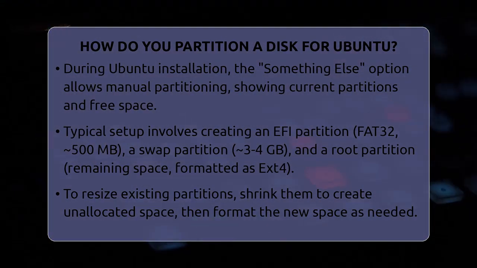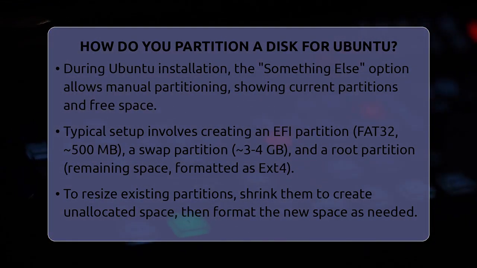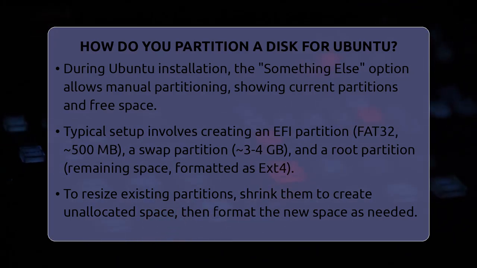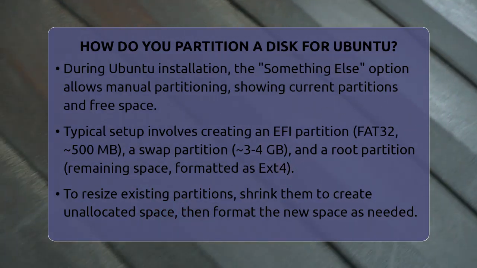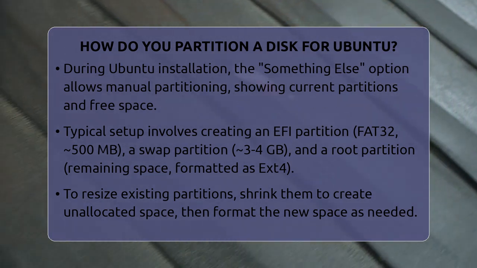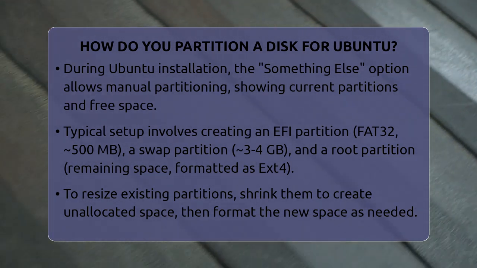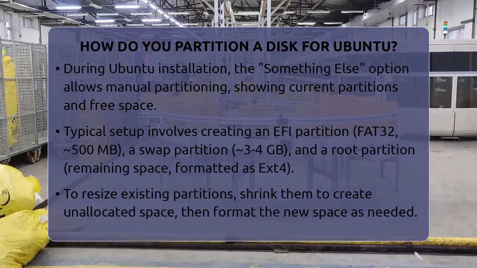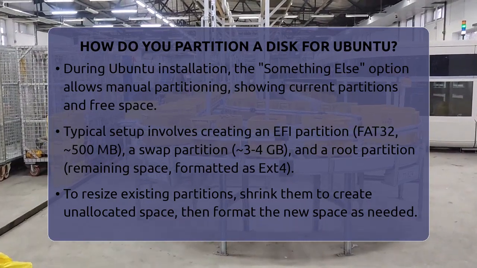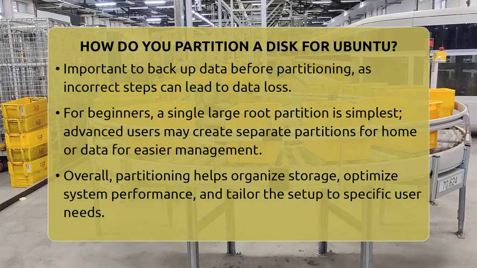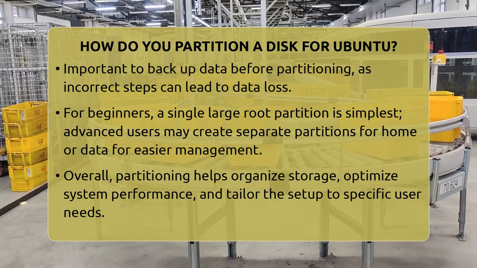A typical setup includes 3 main parts. The EFI system partition should be formatted as FAT32 and be around 500 megabytes. The swap partition is about 3 to 4 gigabytes. The root partition uses the remaining space and is formatted as ext4, which is the default Linux file system. When resizing existing partitions, pick the one you want to shrink, choose resize, then set the new size. The system creates an unallocated space, which you can then format as a new partition.